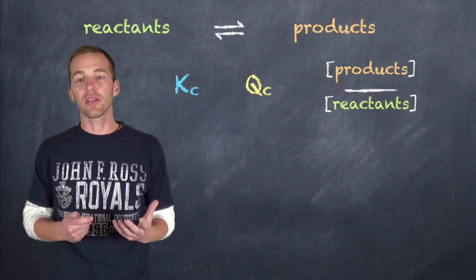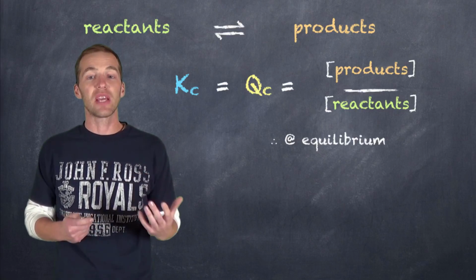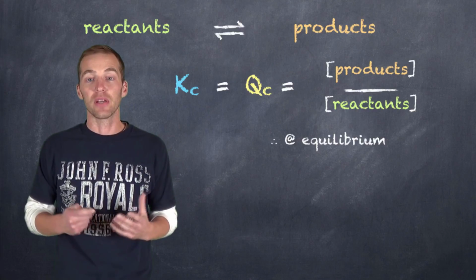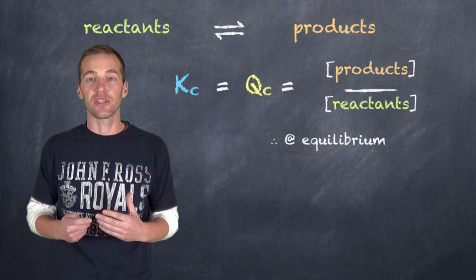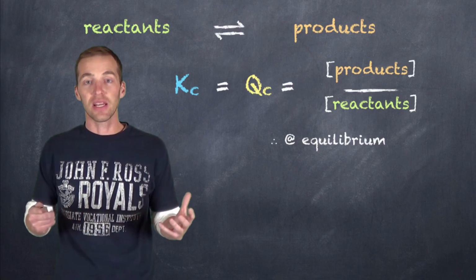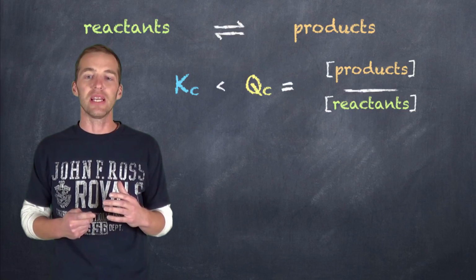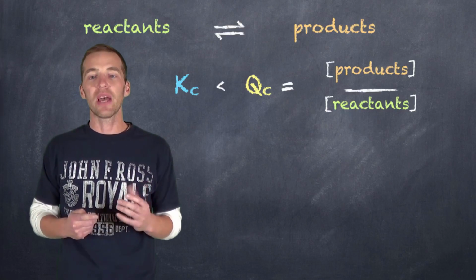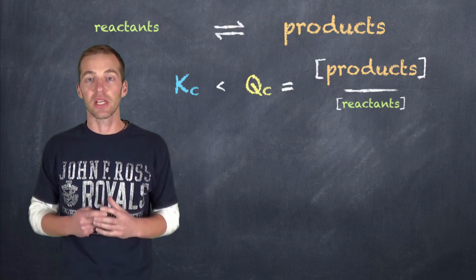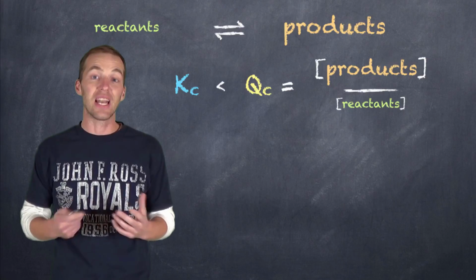So let's again take a look quickly at comparing Kc and Qc. If we take a look at these two, we notice that, again, we have products over reactants, and that if Kc equals Qc, we can say that we are at equilibrium, because the concentration of the products over the concentration of the reactants is the same. If, however, we have a scenario in which Qc is greater than Kc, what that means is that the product concentration we have at this particular time is greater than it would be at equilibrium.